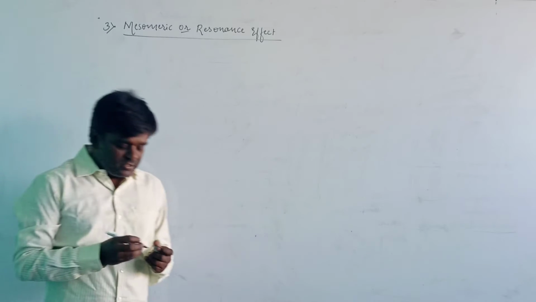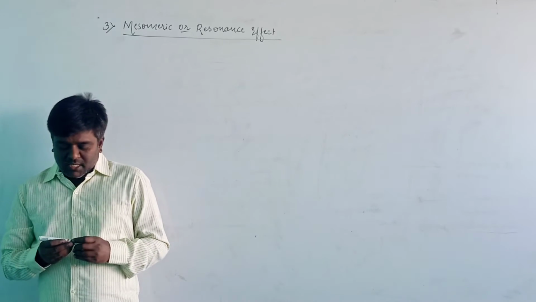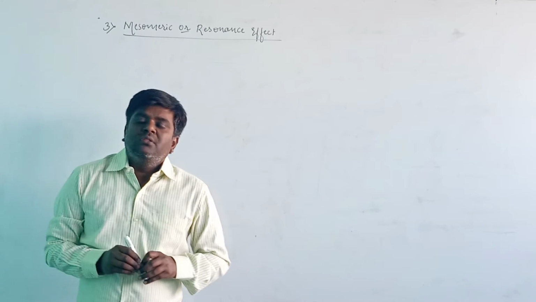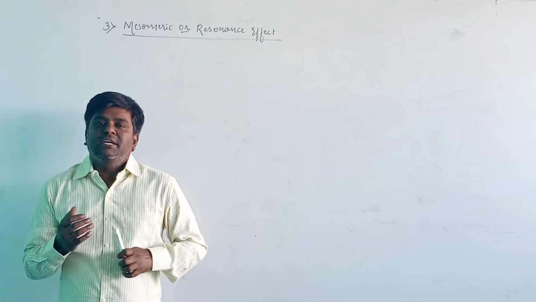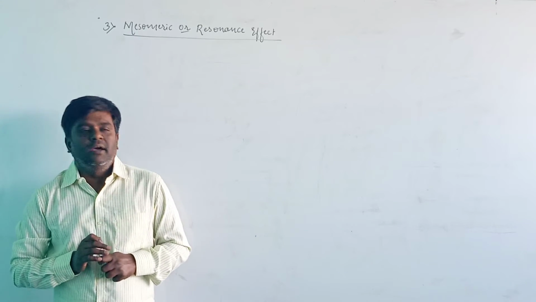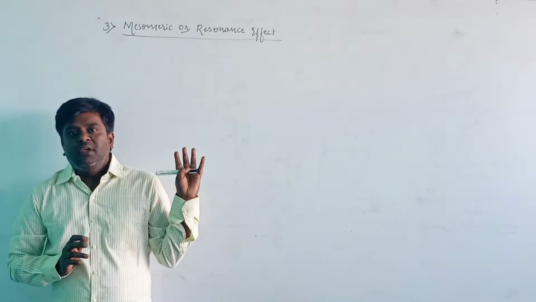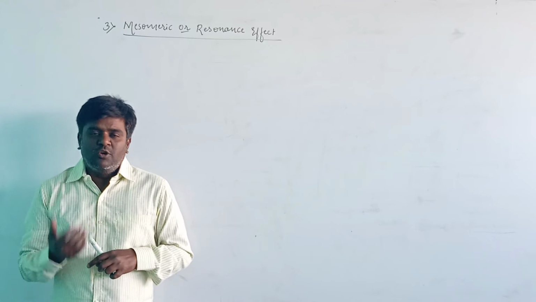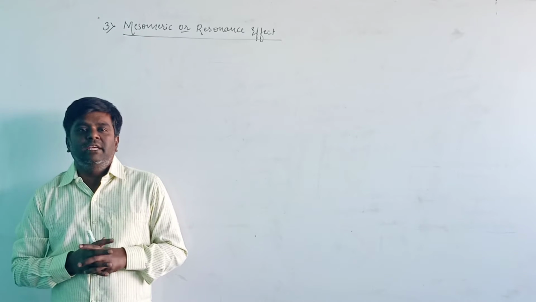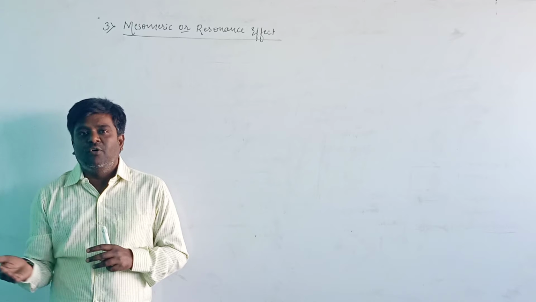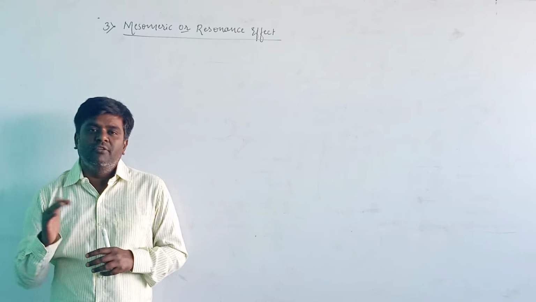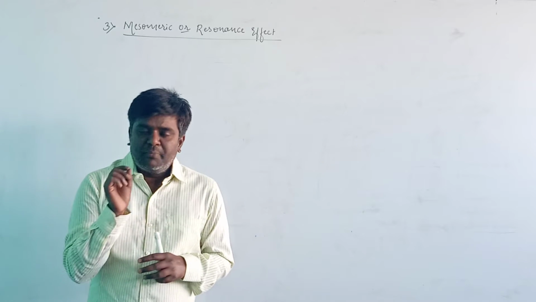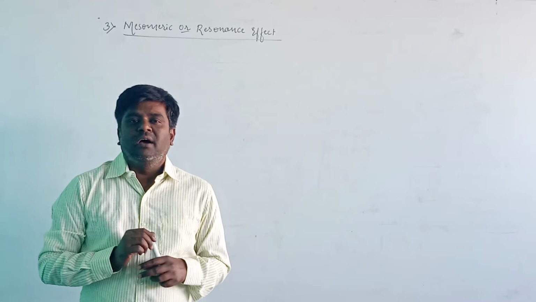Resonance means writing more than one form of a compound, that is, representing a particular compound in more than one form.